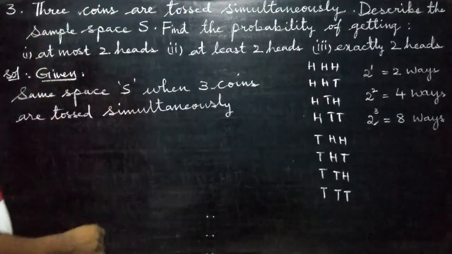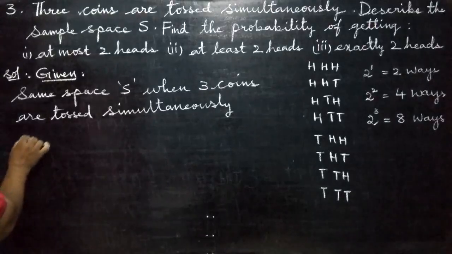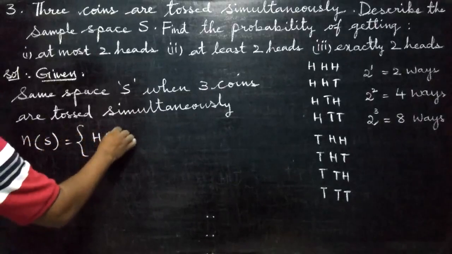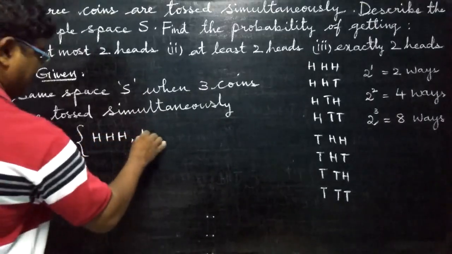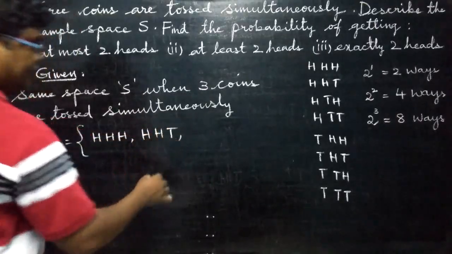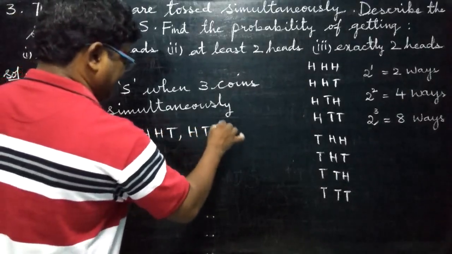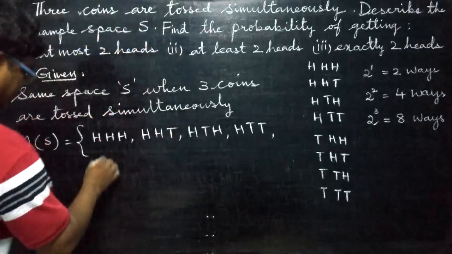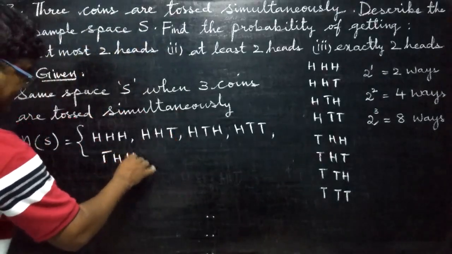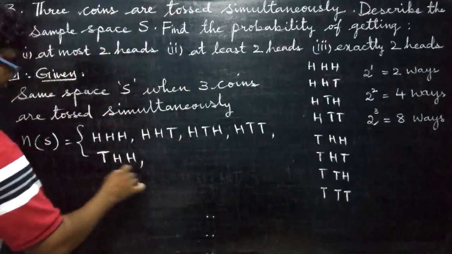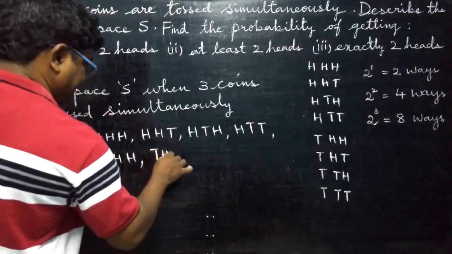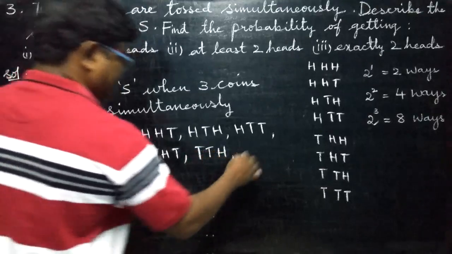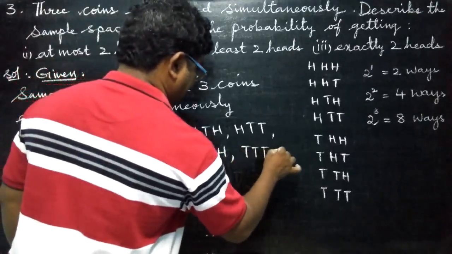N of S is equal to, now you are going to write 3 heads: head, head, head; head, head, tail; head, tail, head; head, tail, tail; tail, head, head; tail, head, tail; tail, tail, head; tail, tail, tail.